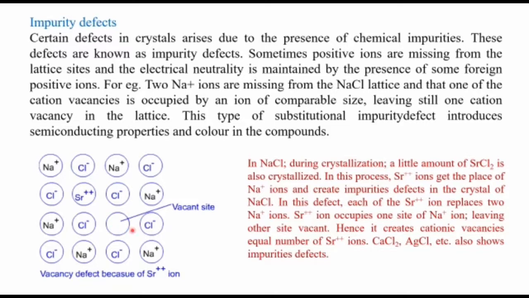So 2 Na+ ions will be missing and one site will be occupied by the Sr2+ ion. So here it is plus 2, so the electrical neutrality will be maintained. Hence it creates cation vacancies equal in number to the Sr2+ ions. Calcium chloride, silver chloride, etc. also show impurity defects.